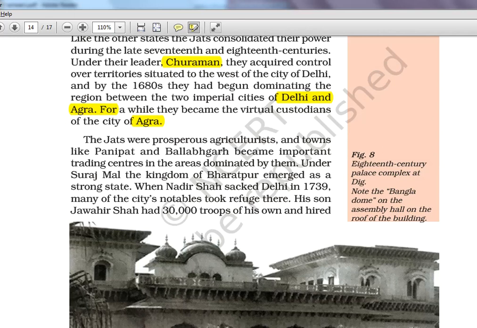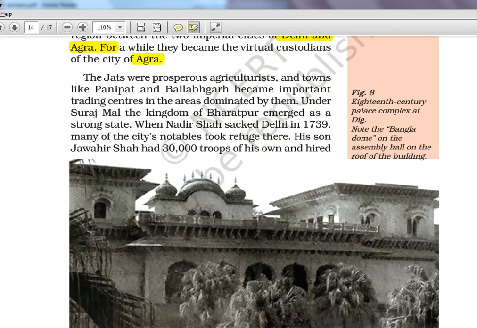18th century palace complex at Dig. Okay, might be a place, might be some palace, but not very important. The Jats were prosperous agriculturalists. This kind of thing UPSC picks up. And towns like Panipat and Ballabgarh became important trading centers in the areas dominated by them. So the area around present Haryana, Delhi and Agra, that is where they had control.